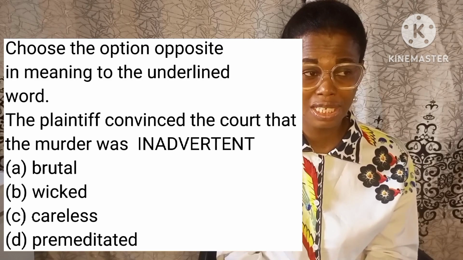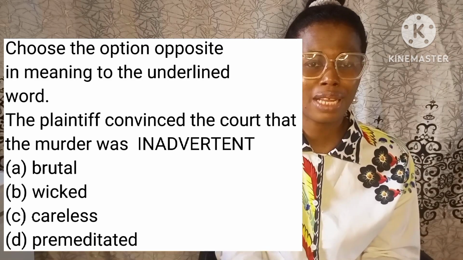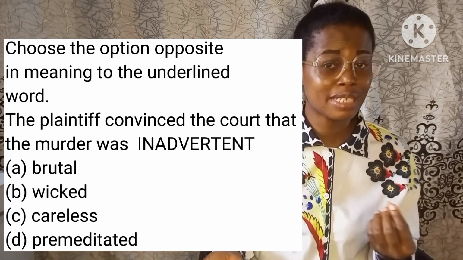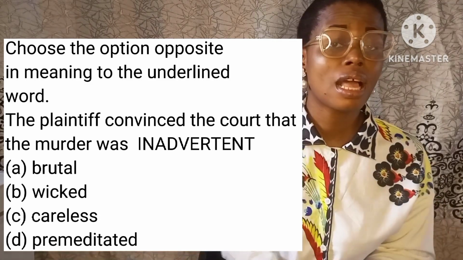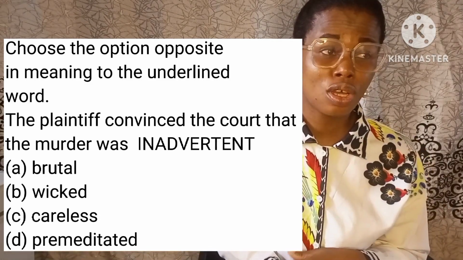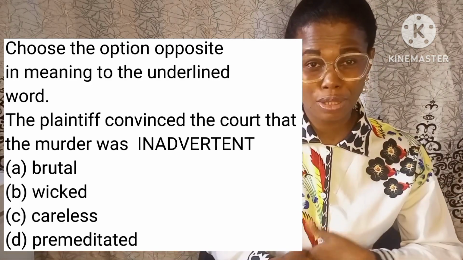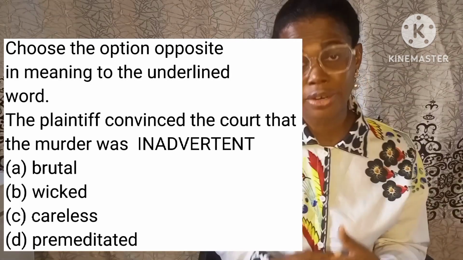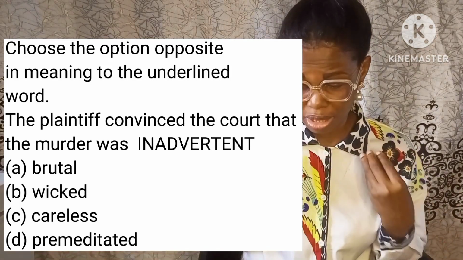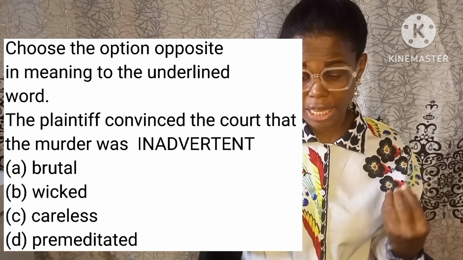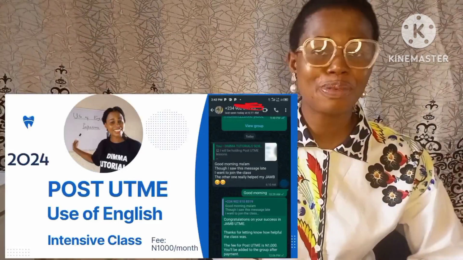When something is inadvertent, it means it wasn't planned. When something happens inadvertently, it means the thing happened without premeditation. It happened by mistake. So the correct answer to this question, the word that is opposite in meaning to the word inadvertent, is premeditated.